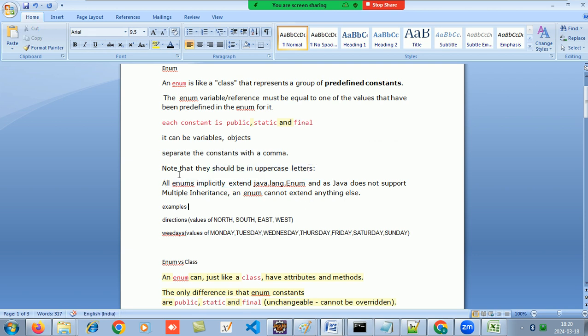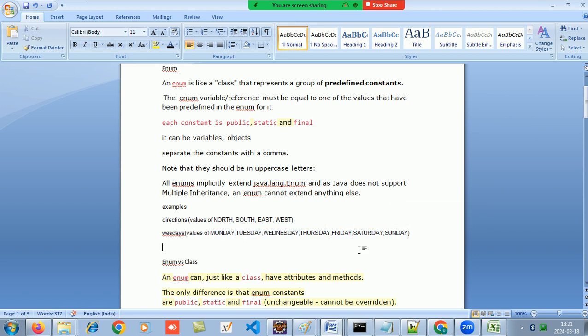All enums implicitly extend java.lang.Enum, and as Java does not support multiple inheritance, an enum cannot extend anything else. Examples: you can have directions, a finite set of values: north, south, east, west. I can have weekdays, as I showed, with values Monday, Tuesday, Wednesday, and so on, seven values.